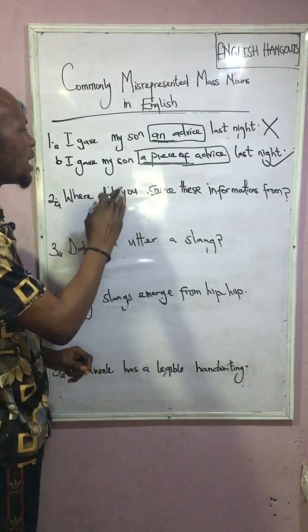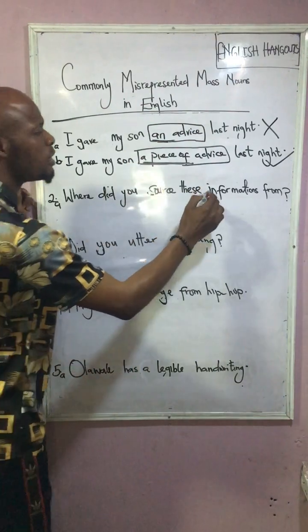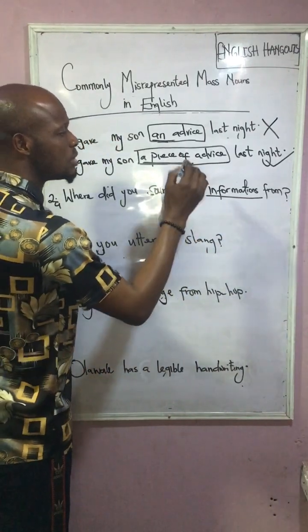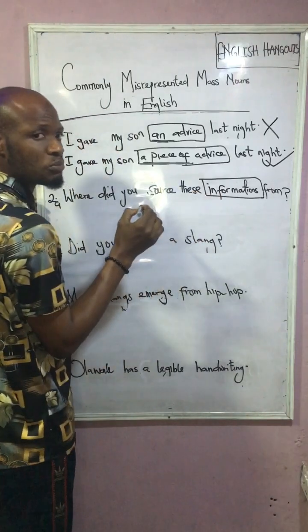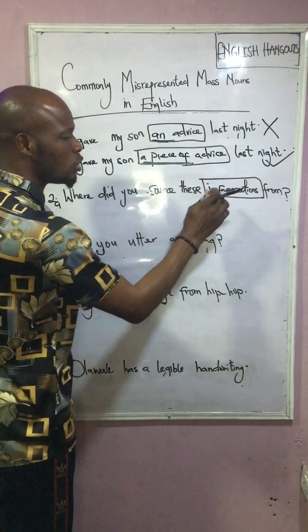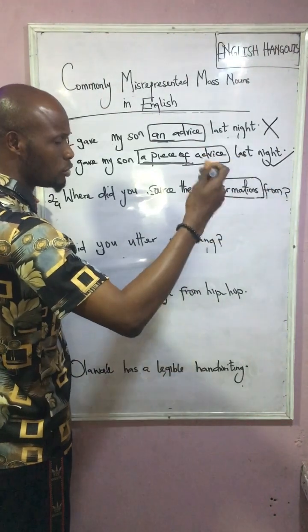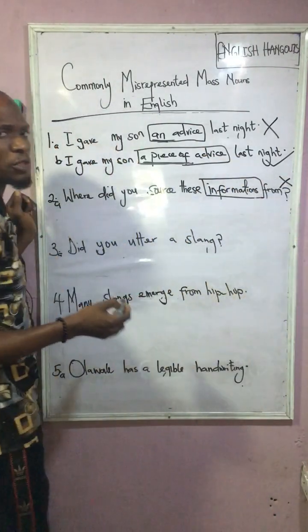Number 2, where did you source these informations from? Information here is a mass noun, and we said we must not pluralize a mass noun. A mass noun should not take s, ies, or es. Therefore, this sentence is a non-standard expression.